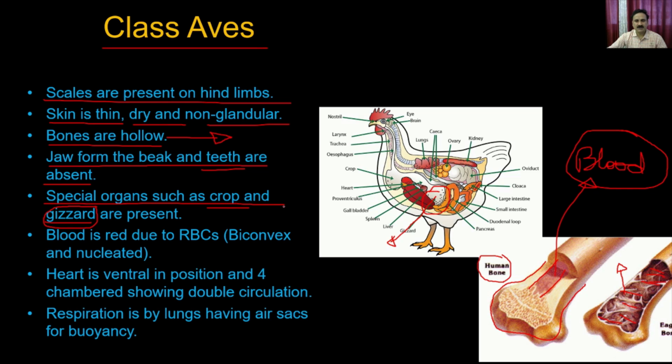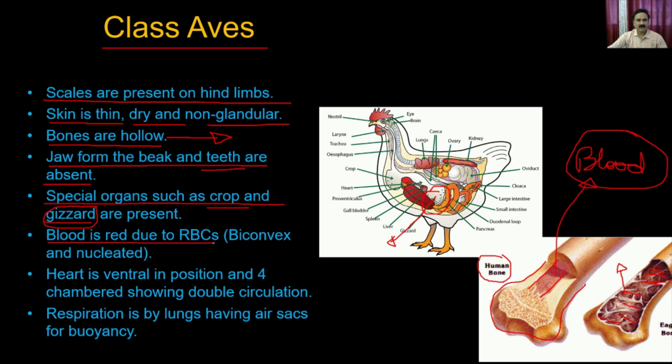So it churns whatever food they have consumed. For example, you might have seen that birds eat food grains and all sorts of raw material, right? But it gets churned because they don't have teeth, right?